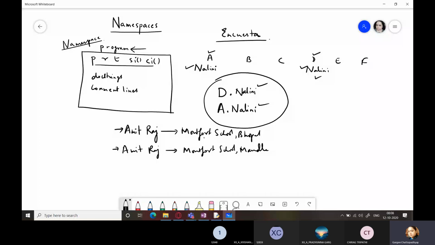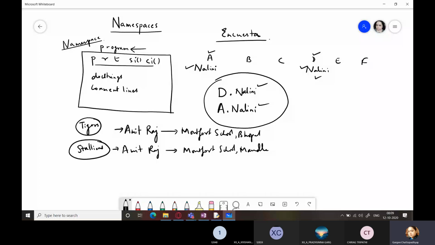So suppose Amit Raj belongs to the boys scout patrol of Montfort School, Bhopal, and suppose the name of their patrol is, I'll just give a fictitious name, Tigers, okay. They use such kind of names. And suppose this other Amit Raj belongs to a group known as Stallions, right?